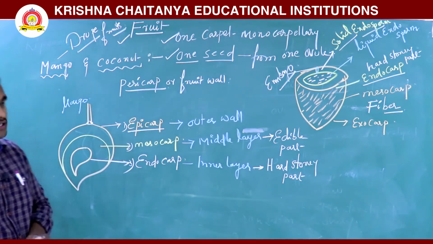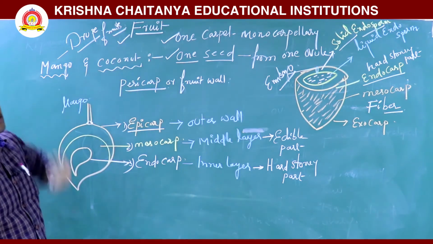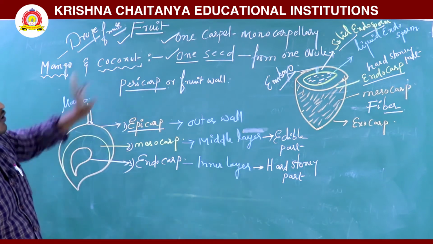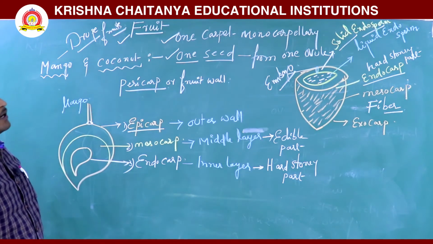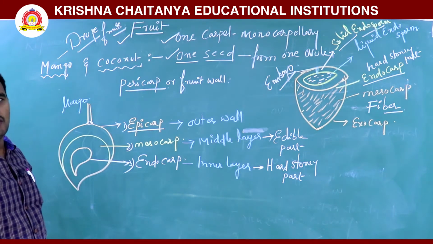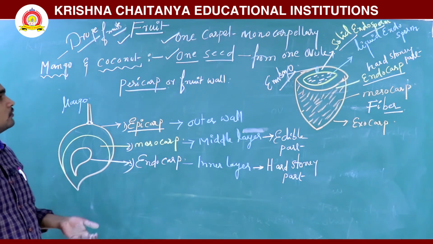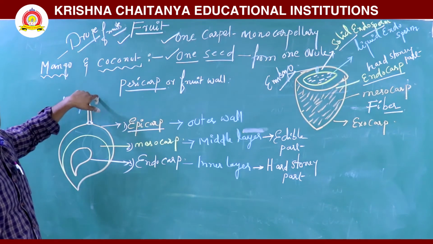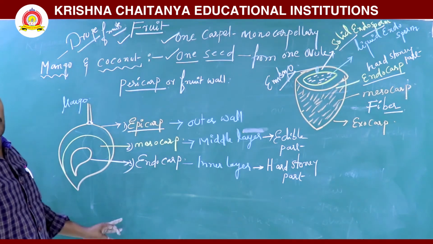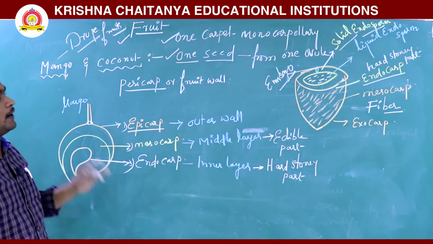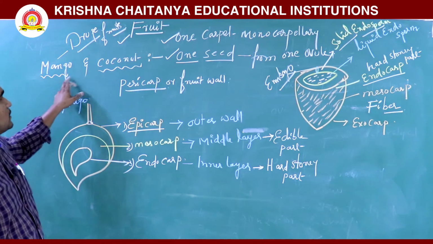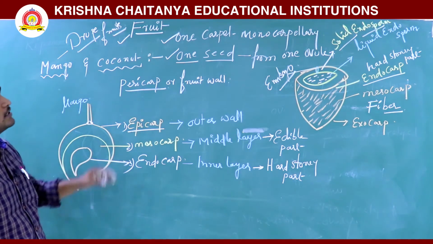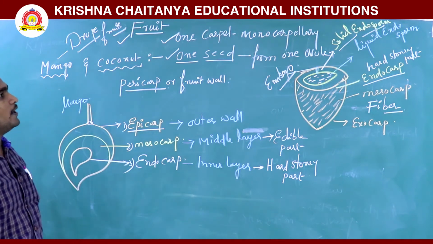I think you understood this. Fruit is what we discussed first. Fruit is nothing but the ripened ovary, the ovary developed into fruit. We discussed the parts and types of fruits: true fruits, false fruits and parthenocarpic fruits. Mango and coconut are drupe fruits, with one carpel and one seed.